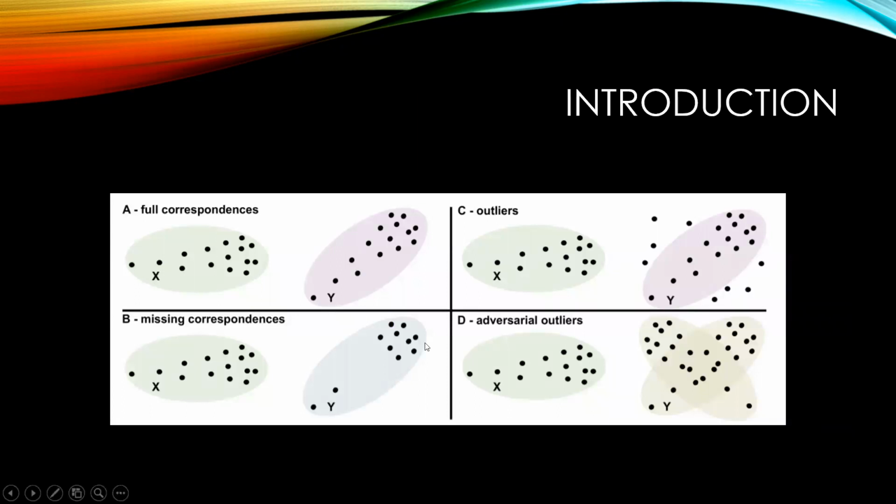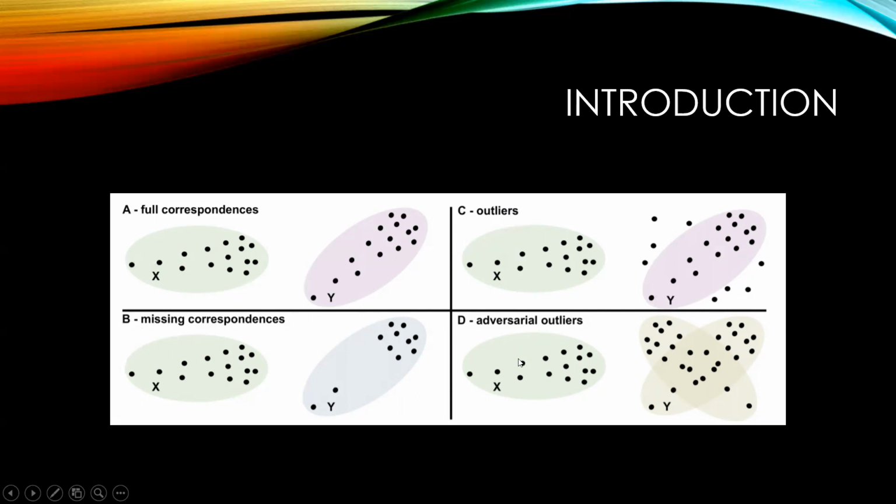So here are the four scenarios that I just talked about. So either we have the full correspondences. Every point in X has a correspondence, one point to one point in Y. The case B is where we miss some of the correspondences. So the point set Y does not have some of the points that are in point set X. And case C is where we have outliers, meaning that there are some points in Y that have correspondences in X, but there are some points that do not have any correspondences.